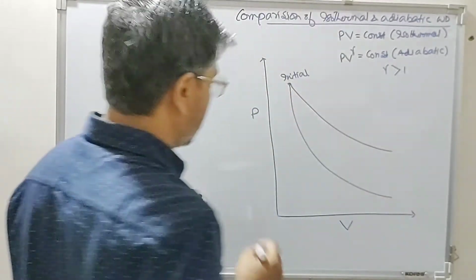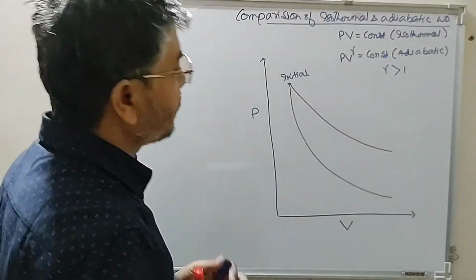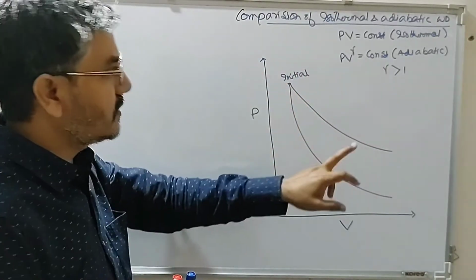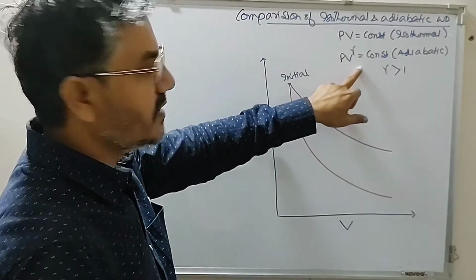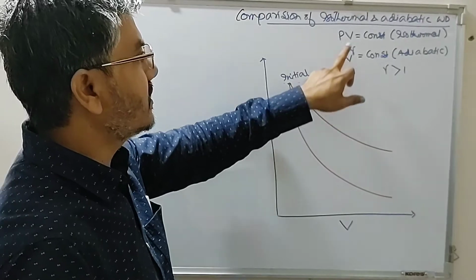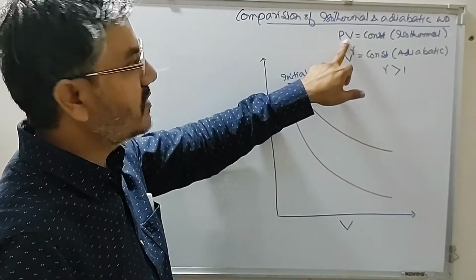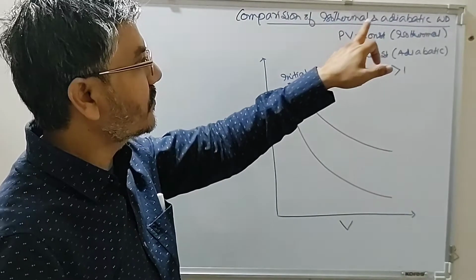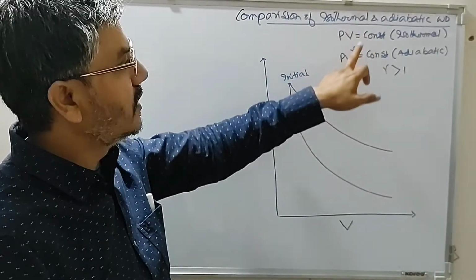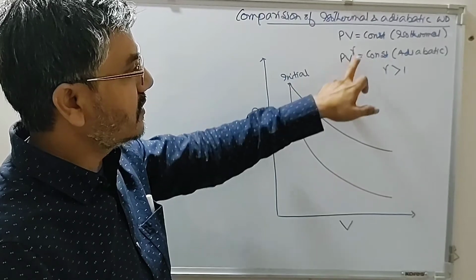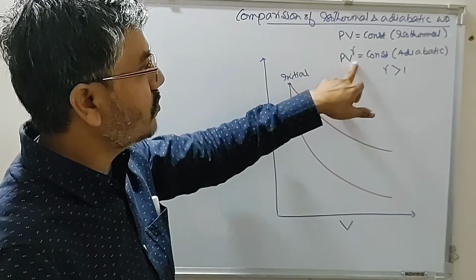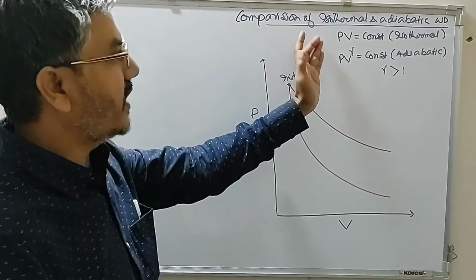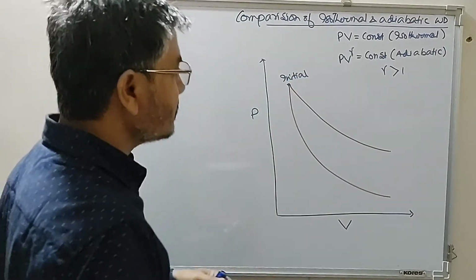state. So when you look at this, gamma being always greater than 1, the slope of this adiabatic curve will always be greater than the slope of isothermal, because in this case the power is 1, so the slope becomes 1. Look at this, if gamma is greater than 1, the slope of this adiabatic curve will always be greater than the slope of isothermal process.